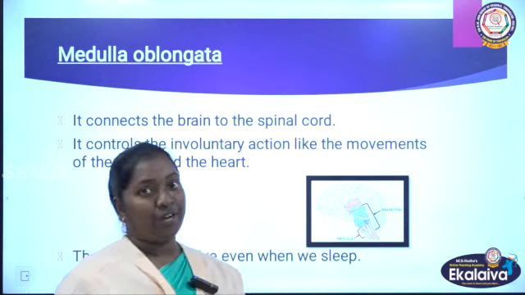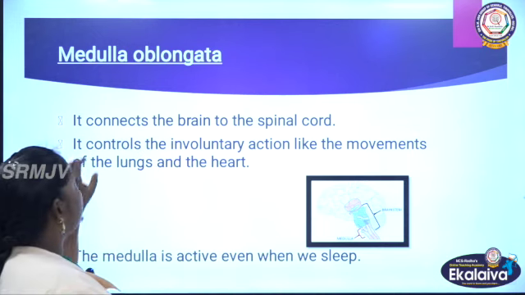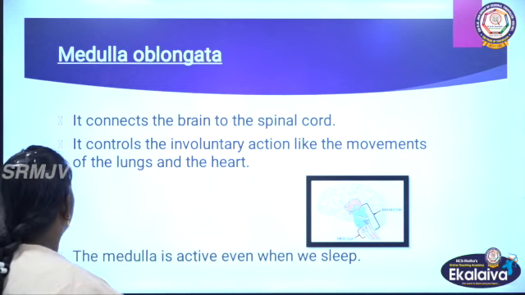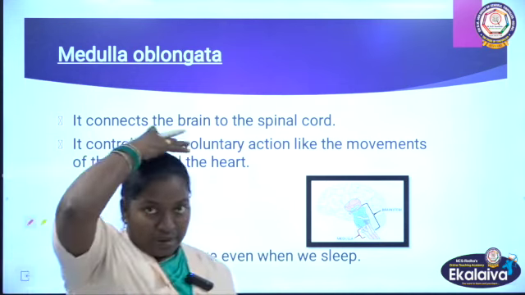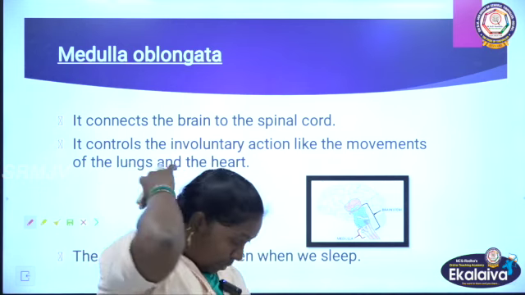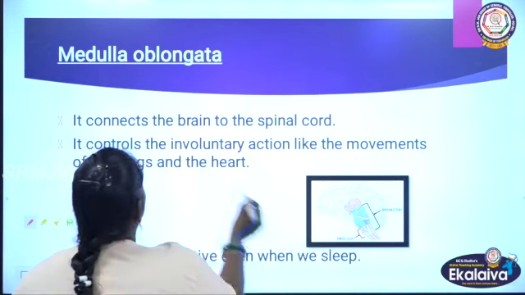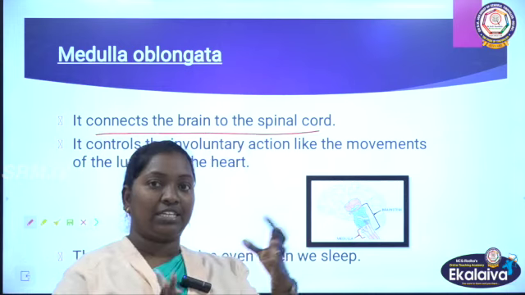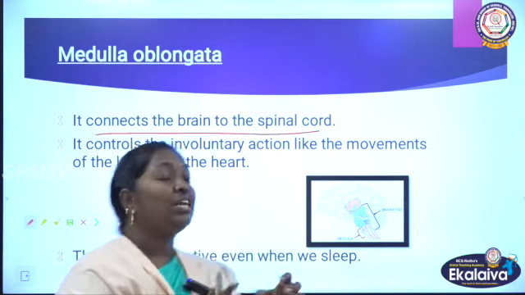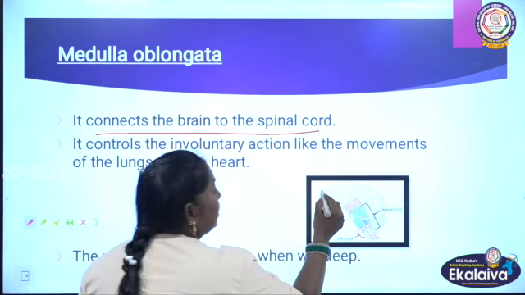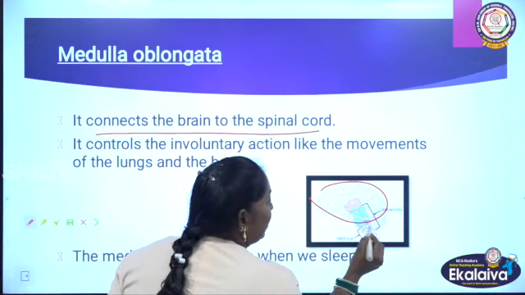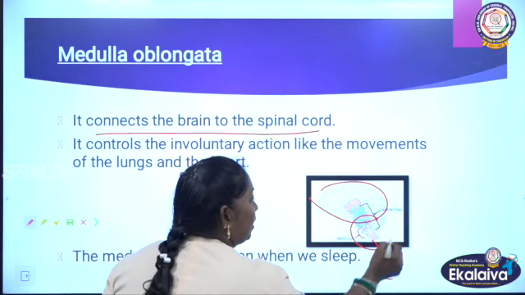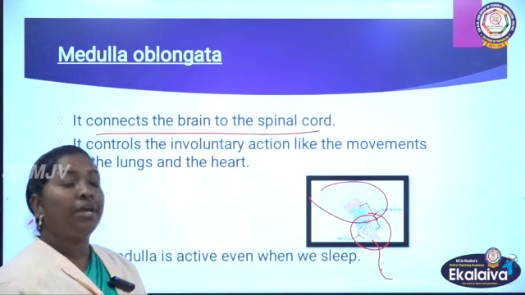Then the third part of our brain is medulla. It connects the brain to the spinal cord. So here is the cerebrum, below it the cerebellum, and here in this part it connects the brain. Brain and spinal cord are connected by the medulla. This is the brain, and from here the spinal cord begins. This is connected by the part of the brain called medulla.